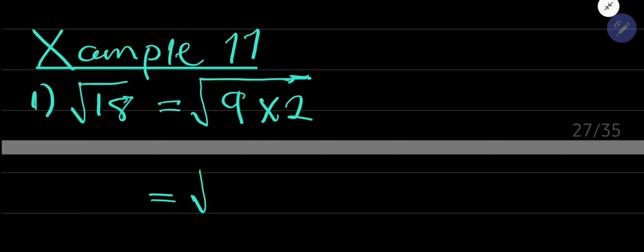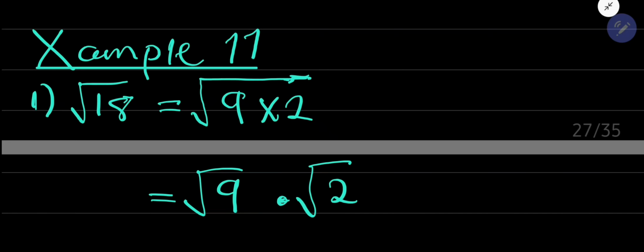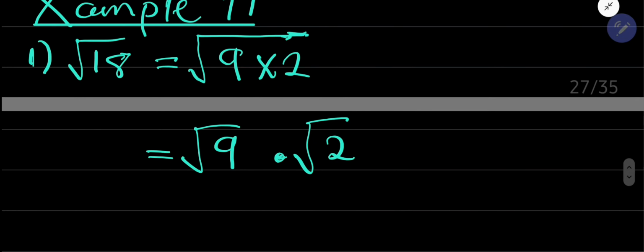So then it simplifies to become root of 9 times root of 2, like that. This is the reverse of what we've been doing earlier when we were dividing and multiplying the exponent. And the root of 9 is 3. Then root of 2 is root of 2. It does not change.